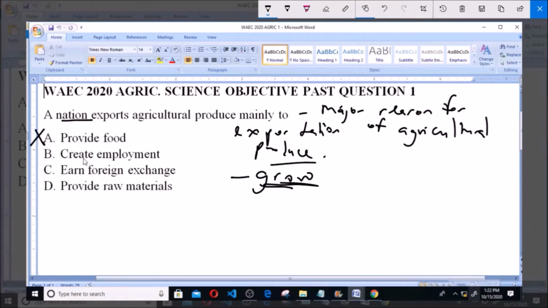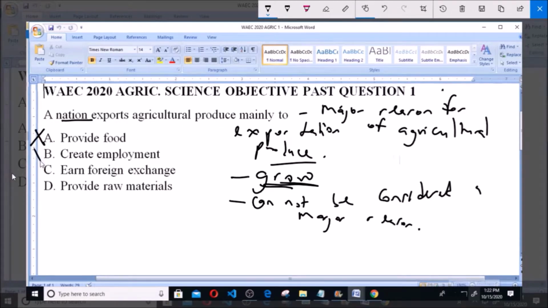Now option B says create employment. Similar to provision of food, creation of employment cannot be considered a major reason as well, because creation of employment can't be said to be the main reason why a country is choosing to export its produce to another country. So option B, create employment, is not the answer.